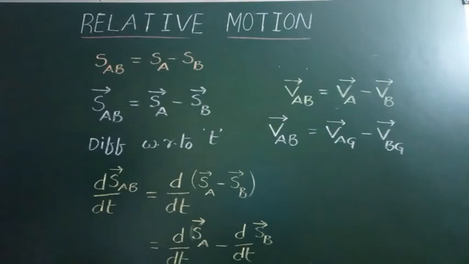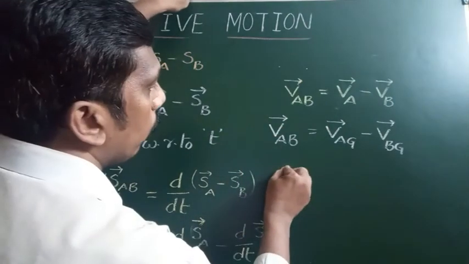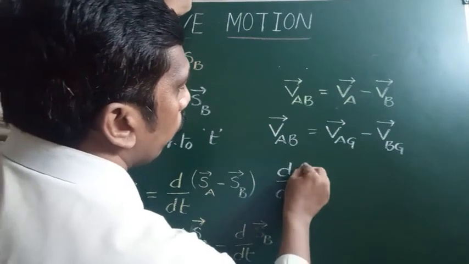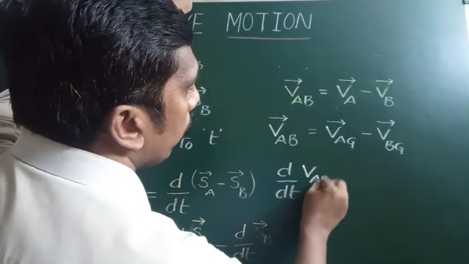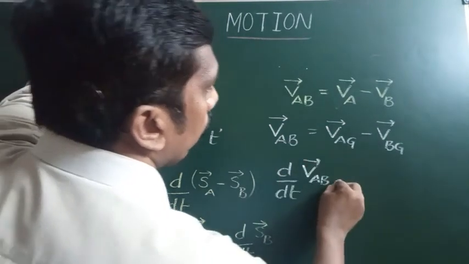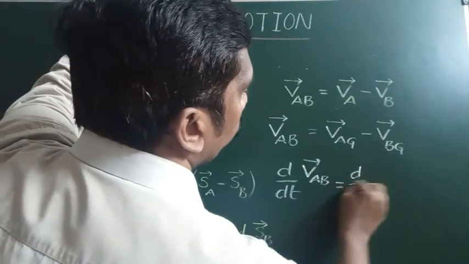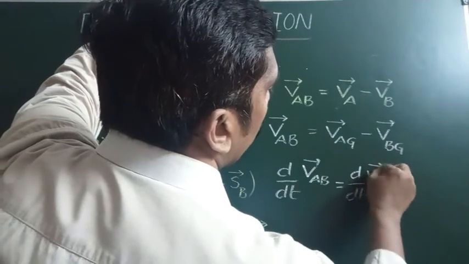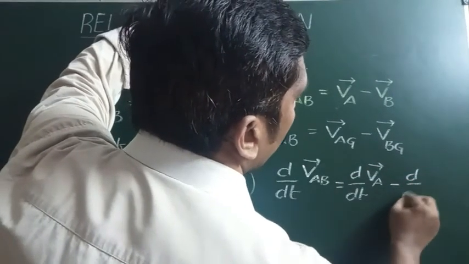Again, differentiate this equation. Then you get d/dt of V_AB is equal to d/dt of V_A minus d/dt of V_B.